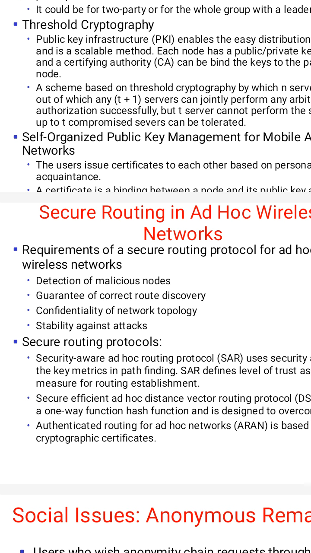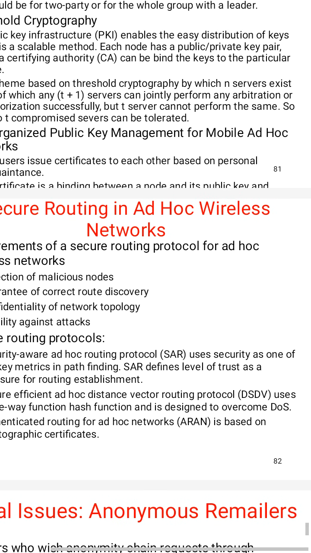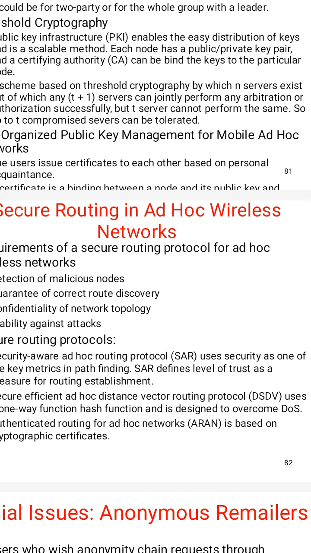So those are secure routing protocols. The first one is the security aware ad hoc routing protocol. It uses security as one of the key metrics in pathfinding. Previously we know the different routing protocols to reach the destination of our packet. Now these protocols mainly concentrate on the security.